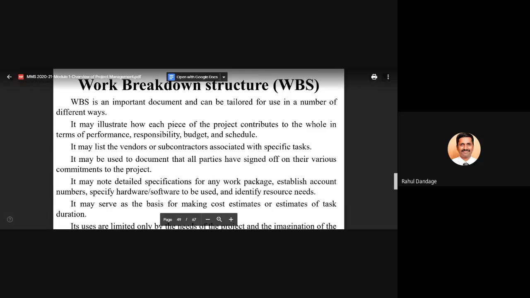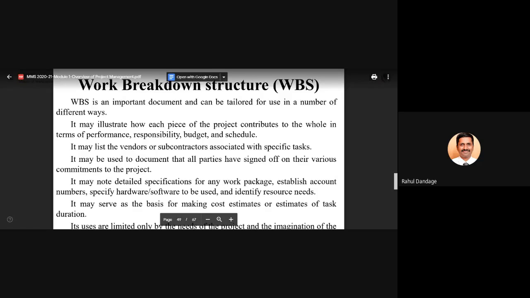This work breakdown structure may illustrate how each piece of work contributes to the whole in terms of performance, responsibility, budget, and cost. It may list the vendors and subcontractors associated with the specific tasks. It may be used to document all parties that have signed off on their various commitments to the project. It may note the detailed specifications for any work packages, establish account numbers, specify the hardware and software to be used, identify the resource needs, etc.